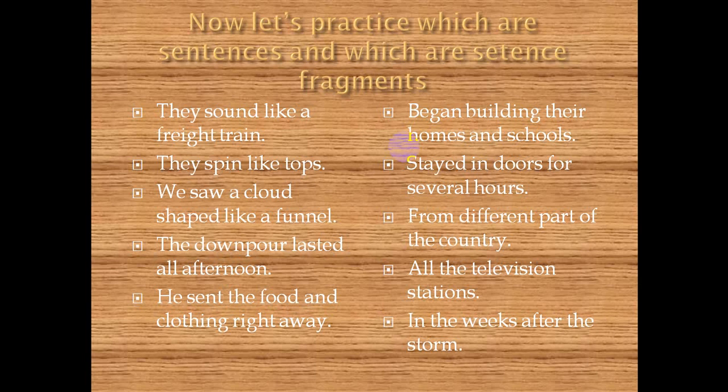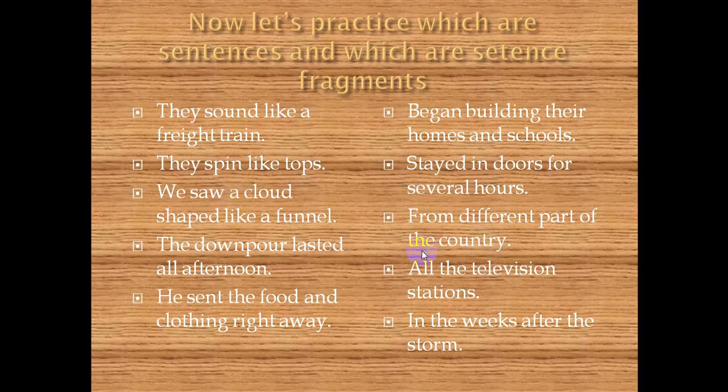Okay. We saw a cloud shaped like a funnel. So we, as the subject of the sentence, saw a cloud shaped like a funnel is the predicate. Is this a sentence or sentence fragment? Of course, this is a sentence because it expresses a complete thought. So who saw a cloud shaped like a funnel? We, right? So what did we see? We saw a cloud shaped like a funnel. So it is considered a sentence because it expresses a complete thought.